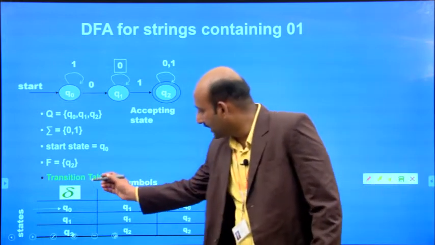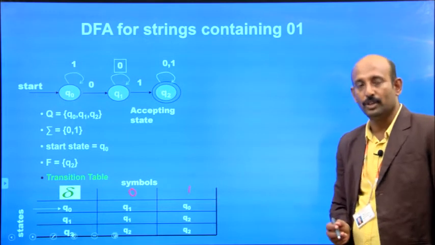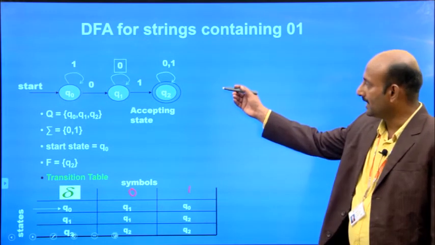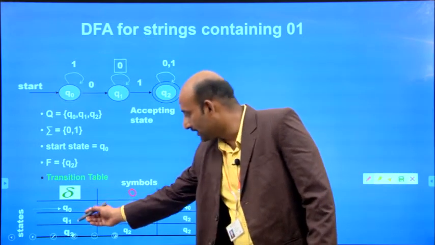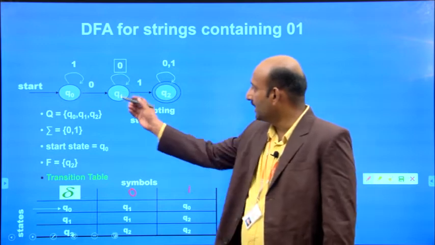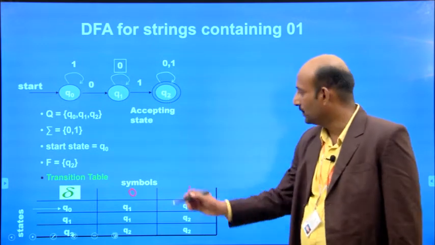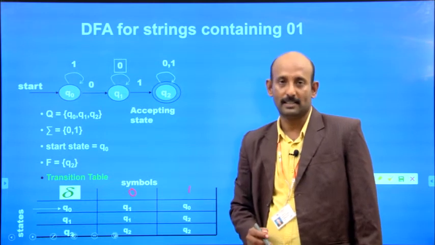So in this table, you have to write the states Q0, Q1, Q2 and so on. How many states are there? Q0, Q1, Q2. Those states you have to write in this format. And there are two inputs, zeros and ones, so you can take another two columns for zeros and ones.